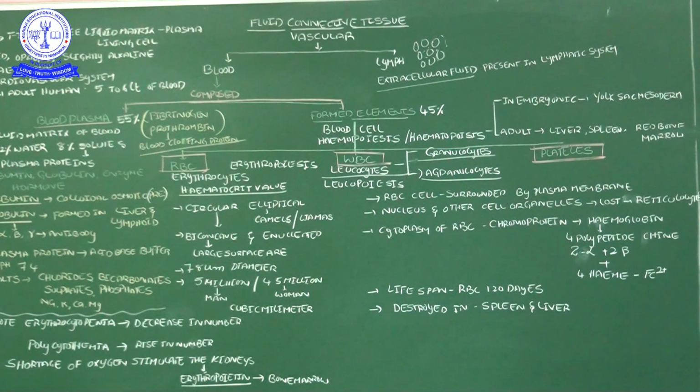Then come to the other formed elements. In the total blood, see here, 45% is occupied by the formed elements in 100% of the blood. Here, formed elements are nothing but blood cells. The formation of the blood cells is called hemopoiesis, or else hematopoiesis. The same word we see in hematology, the study of the blood. So blood contains the blood cells, and that blood cell formation we call hematopoiesis.